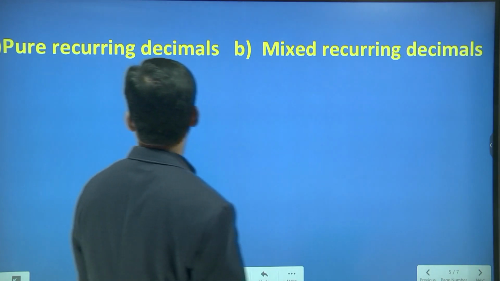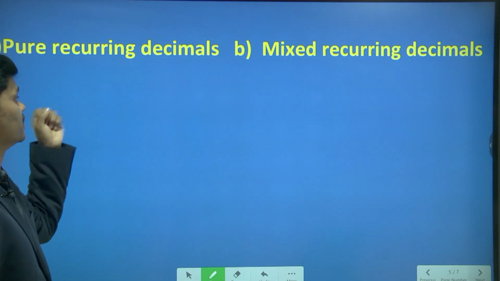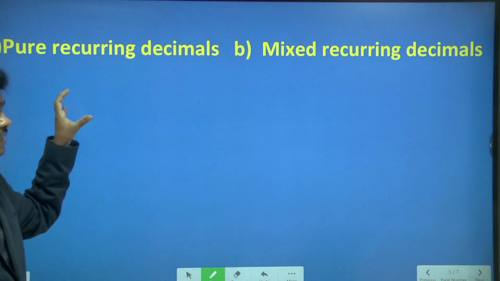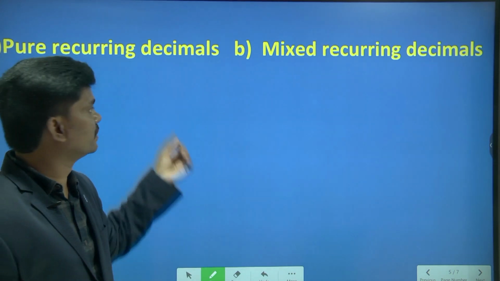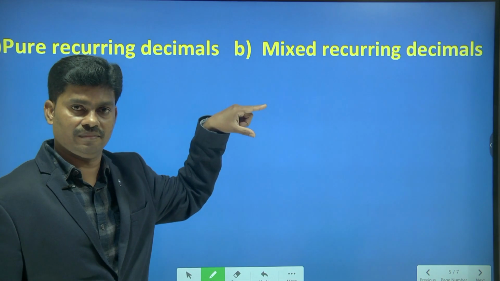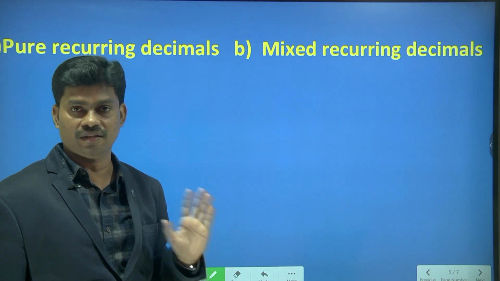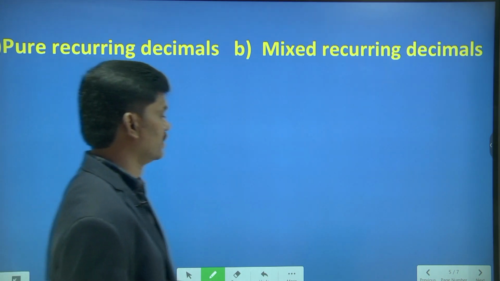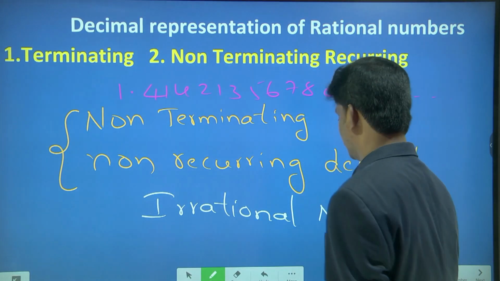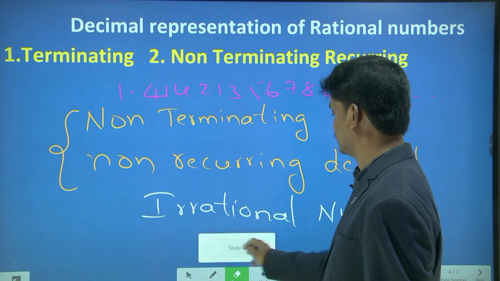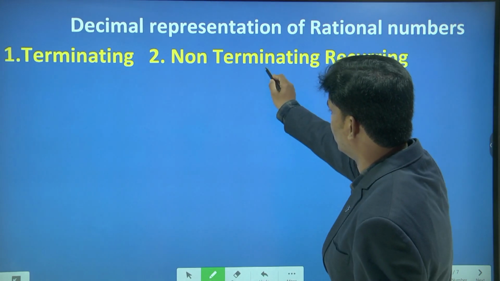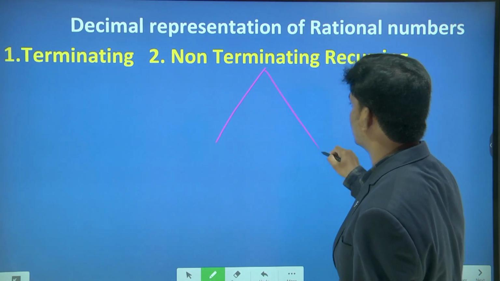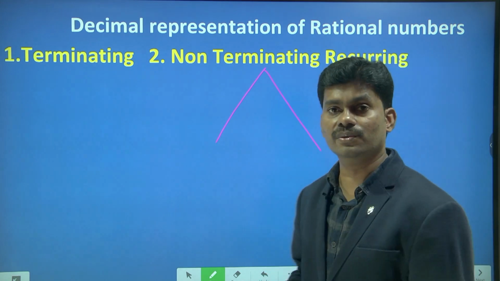Next, there are some types of decimals. Non-terminating recurring decimals we can classify into two kinds. Terminating we can't classify, but non-terminating recurring we can classify. So non-terminating recurring decimals are classified into two types.